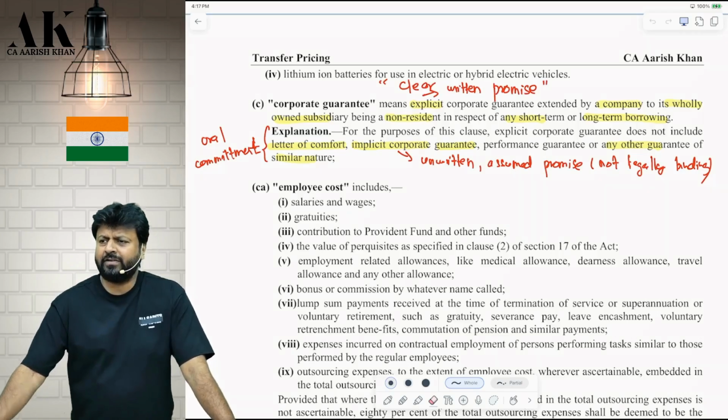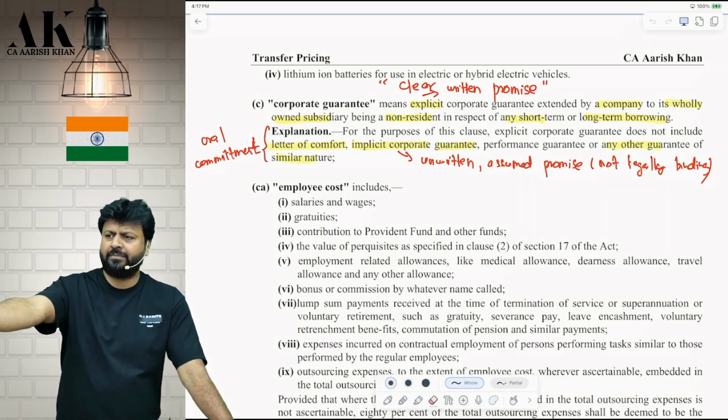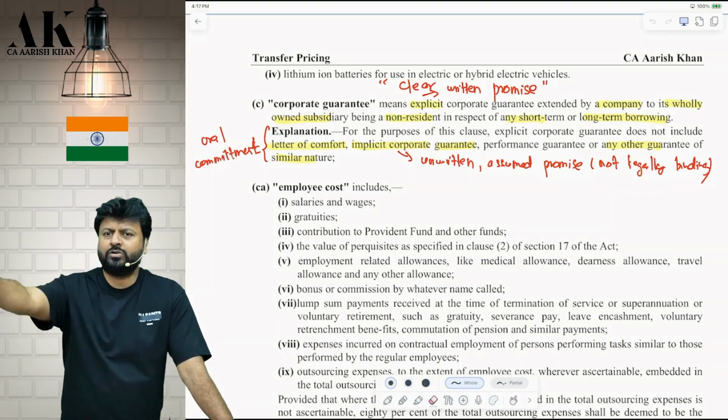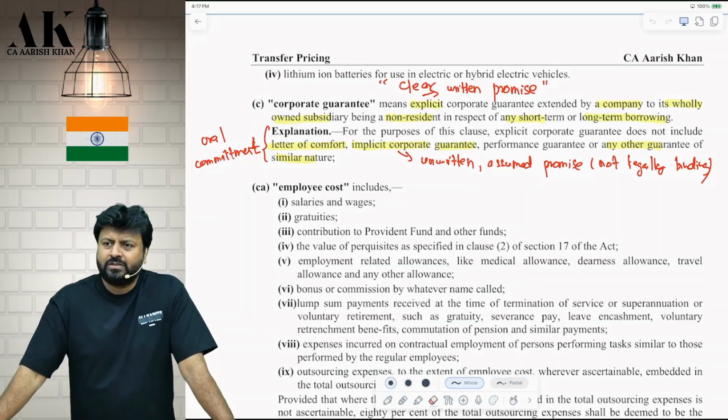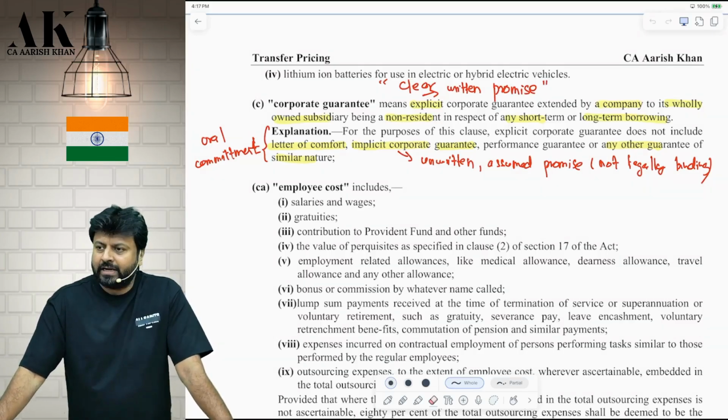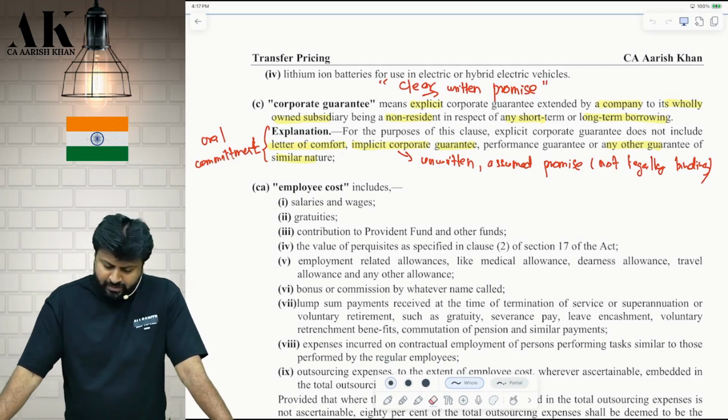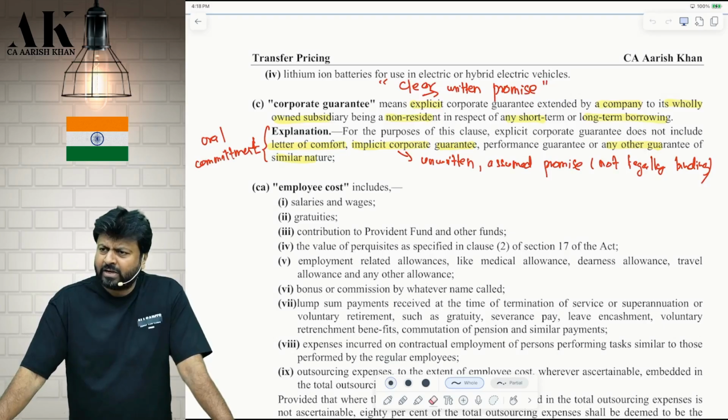It is assumed that if Reliance is the parent and there is a 100% subsidiary, and something goes wrong with the subsidiary, it is Reliance whose name will get spoiled. Yes or no? So I am giving you an implicit guarantee. Implicit guarantees are not covered in this particular safe harbor rule. Performance guarantees are not covered. Which guarantee? Performance guarantee. This is another kind of guarantee where I give a guarantee that if he does not perform, I am there now. Don't worry.